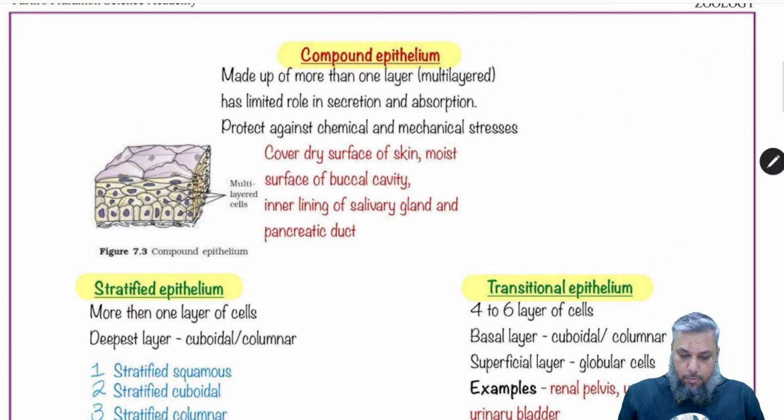So for the MCQs, always remember that they have a limited role in secretion and absorption. That is the function done by the simple columnar and cuboidal types, whereas their main role is to protect against chemical and mechanical stresses. So they cover the dry surface of the skin, where they are keratinized, also the moist surface of the buccal cavity, mouth cavity, inner lining of the salivary glands and the pancreatic ducts. So that is about the compound epithelium, stratified, keratinized types.